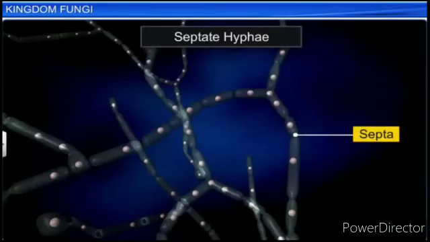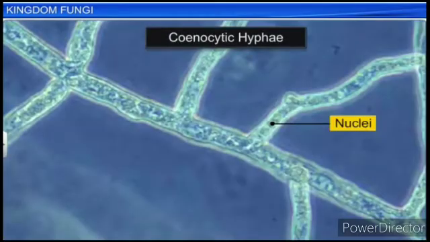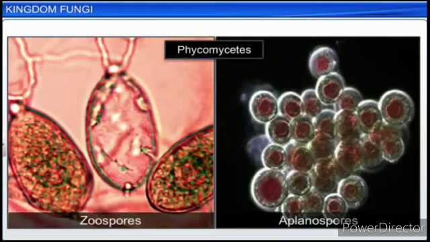The mycelium is septate and coenocytic. We had class division based on morphology of the mycelium, mode of spore formation and the fruiting bodies. So the first discussion is about the mycelium, which is septate and coenocytic. Asexual reproduction takes place by zoospores, which are motile, or by aplanospores, which are non-motile. These spores are endogenously produced inside the sporangium.